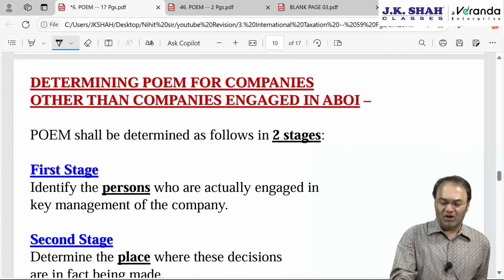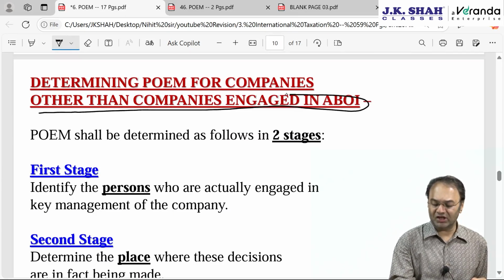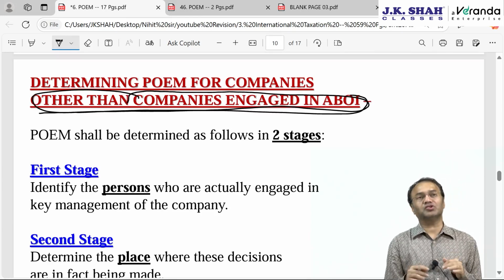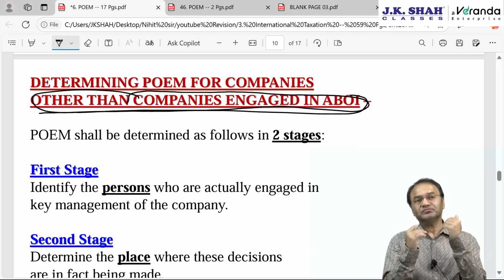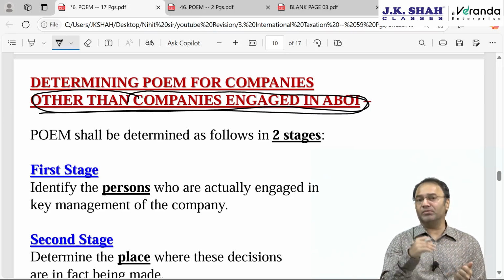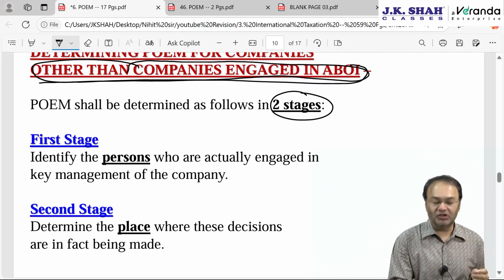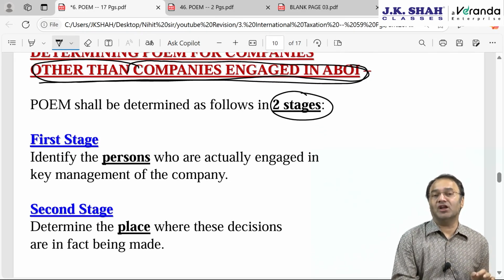Now, what about the companies which are not engaged in active business outside India? Determining POEM for companies other than companies engaged in ABOI. Other than companies engaged in ABOI means those companies which are not engaged in active business outside India. That means they are having either active business in India or maybe having only passive business outside India. Then two stages. Which two stages? Then it says find out two things.